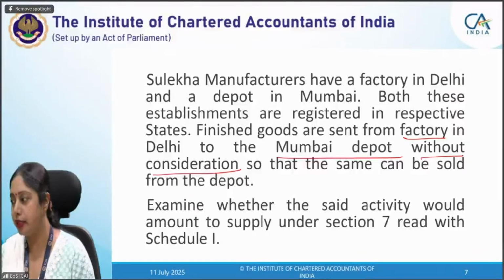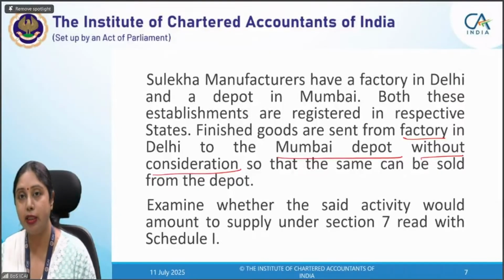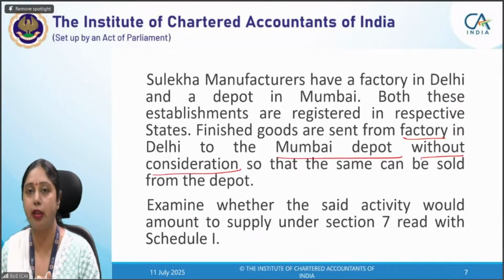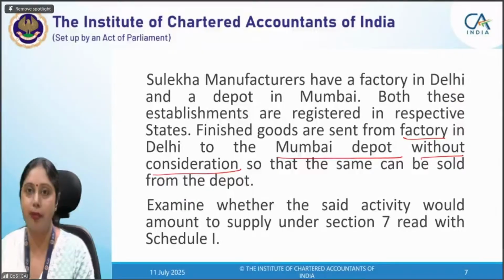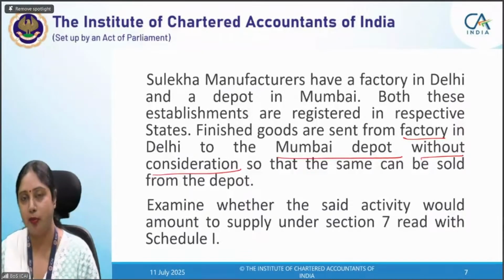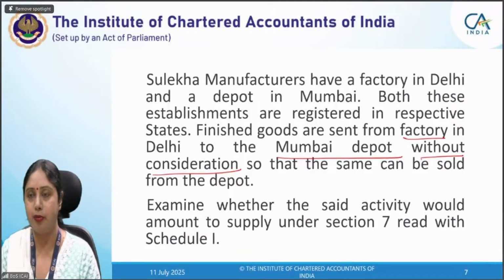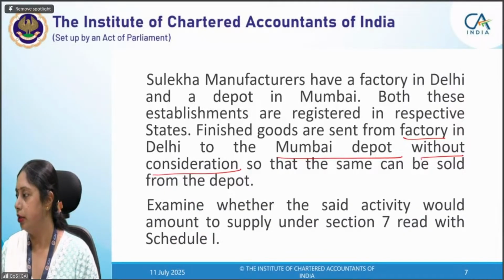Yes, if another para says that it is not a supply, then you have to take it as supply. It does not mean that there are two different conclusions. No, we have to check if in any of the paras that transaction is falling, that becomes supply. So in para 1 it is not falling, doesn't matter. Para 2 it is falling, then it becomes a supply. That is the case. So Julie, you are right.